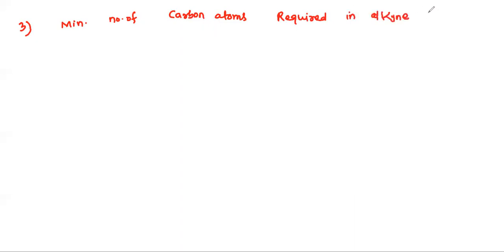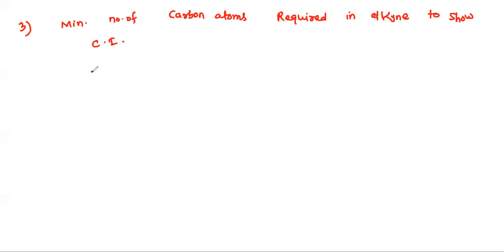Now try to answer for alkyne. What is the minimum number of carbon atoms required in an alkyne to show chain isomerism?